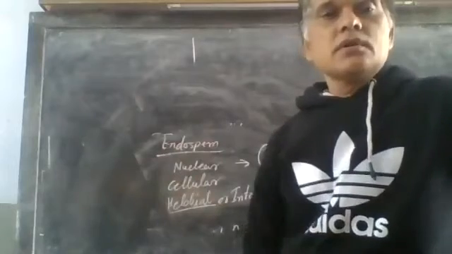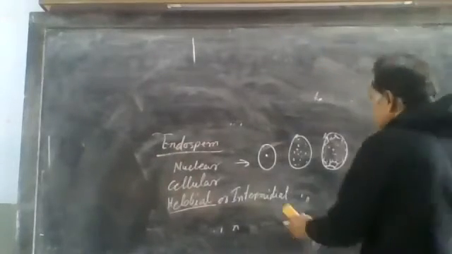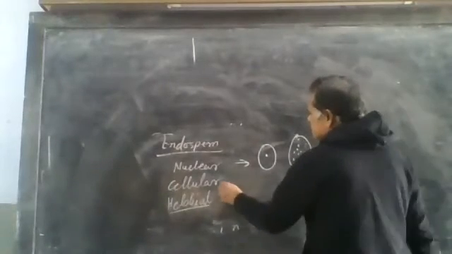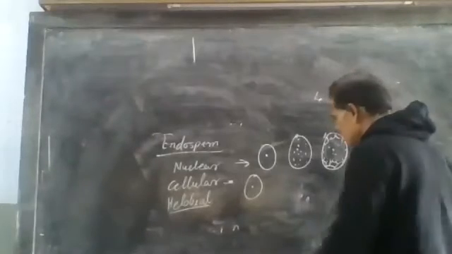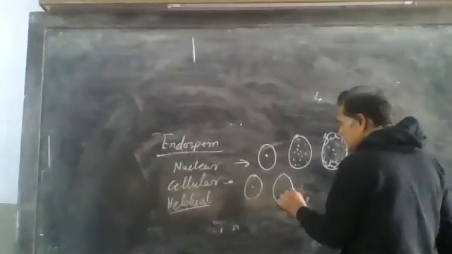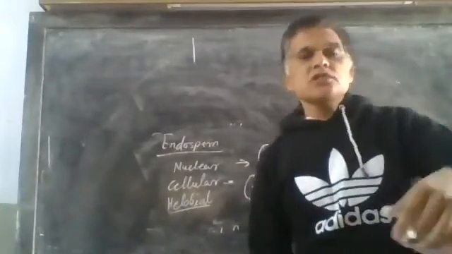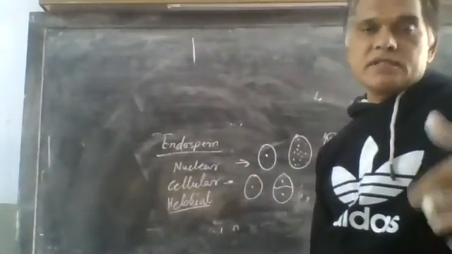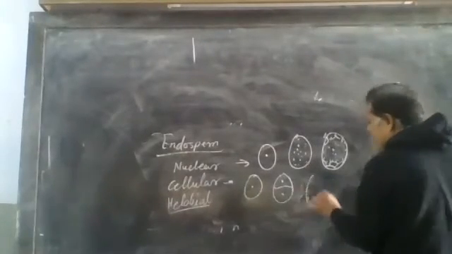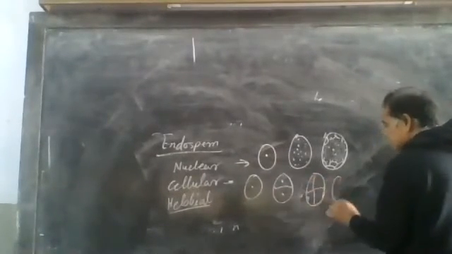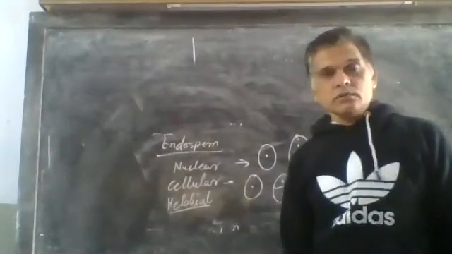Another type of endosperm is cellular endosperm. In cellular endosperm, the primary endosperm nucleus initially grows and is divided by nuclear division, followed by cell division. First nuclear division occurs, after that cell division. So it is cellular from the initial position, and multicellular endosperm is formed.